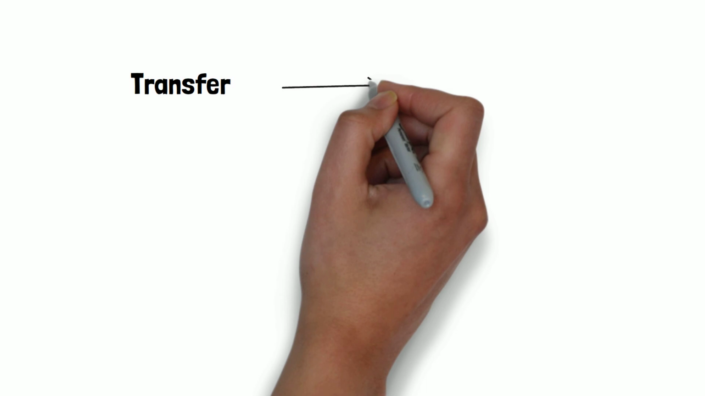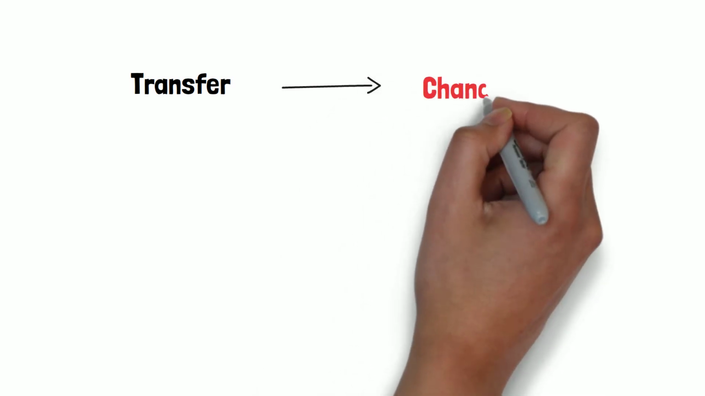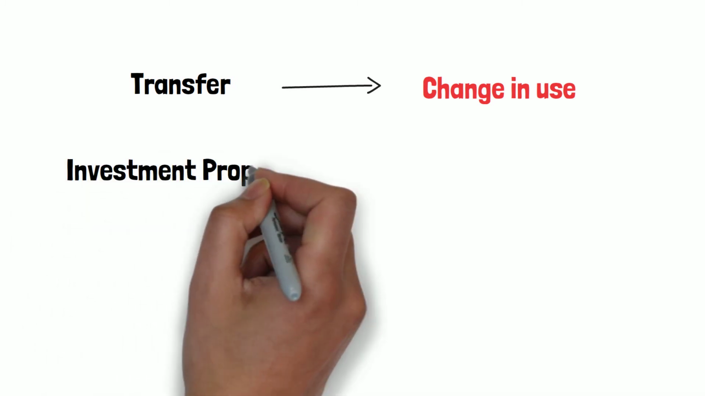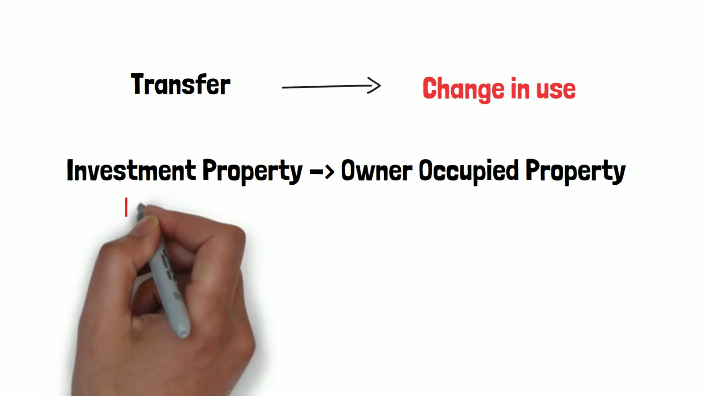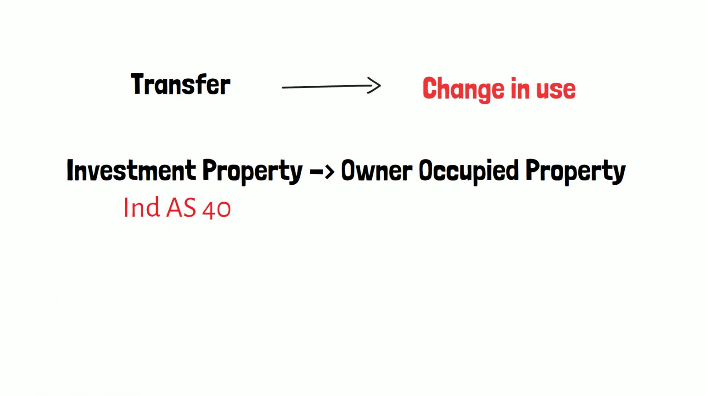Now let us see how transfers are treated under this standard. An entity shall transfer a property to or from investment property when and only when there is a change in use. Now a change in use occurs when the property meets or ceases to meet the definition of investment property and there is evidence of the change in use. An example of this would be when an entity starts treating its investment property as owner-occupied property. Now this will be considered as a change in use.